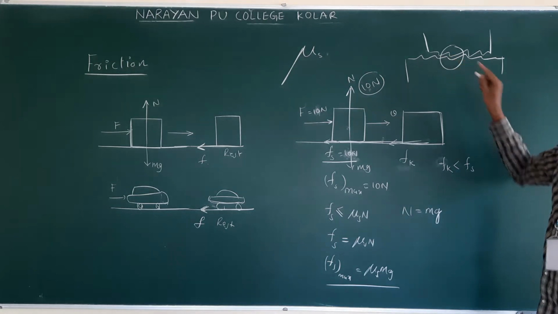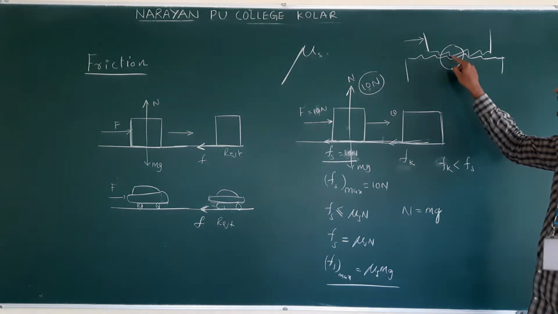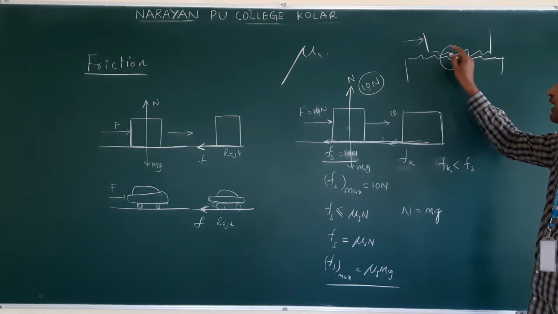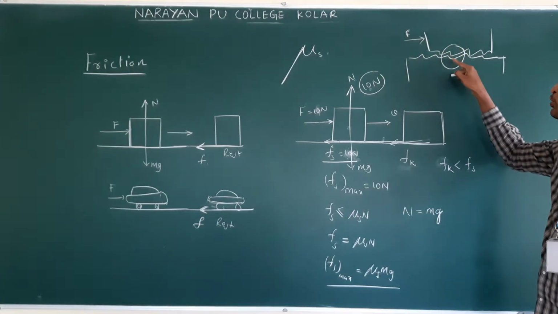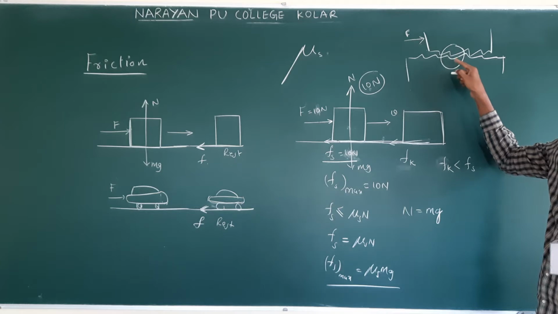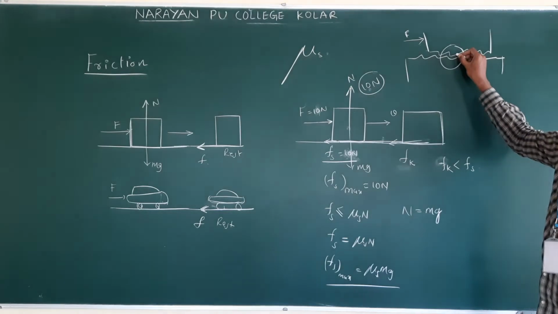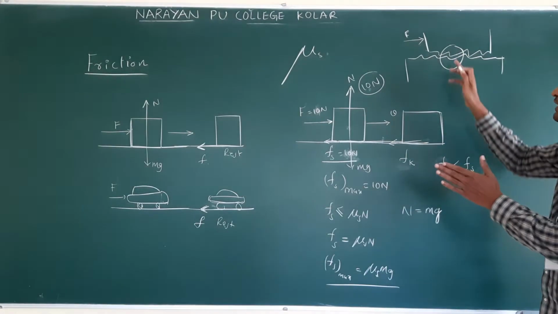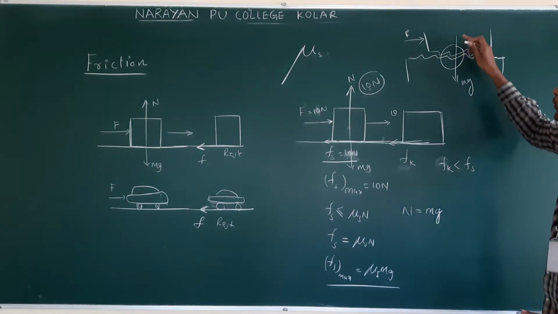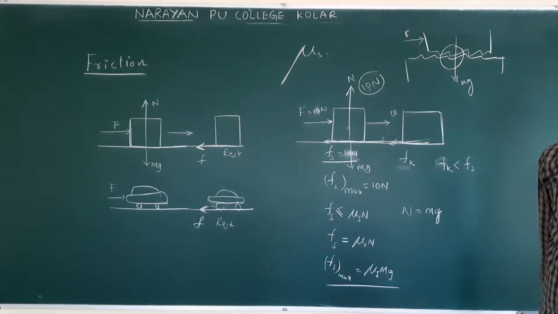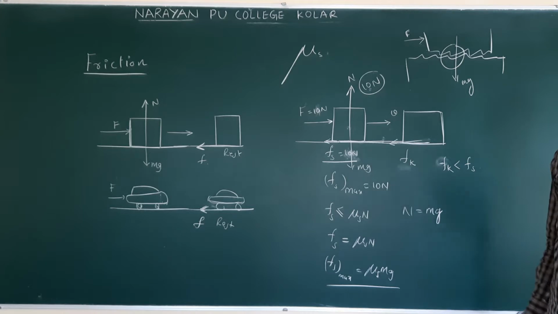Understand? Due to this interlocking, when we apply the force, what happened? It tends to move. Then due to this interlocking, it opposes that motion. So here contact force will develop. If this interlocking is very strong, meaning if the weight of the object downwards is more, then interlocking is very strong. Clear? If interlocking is less, then it is easy to move.